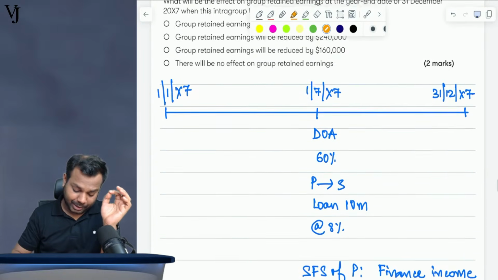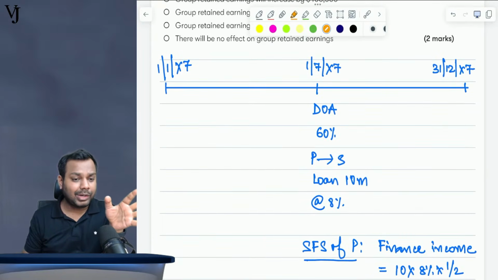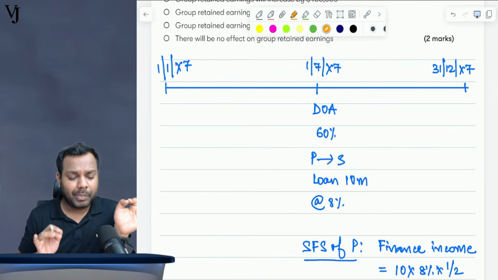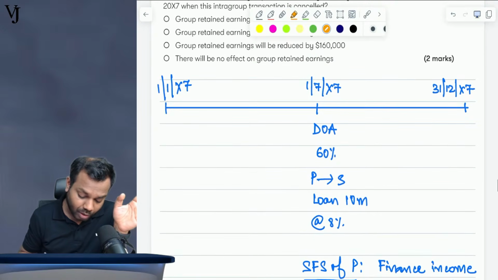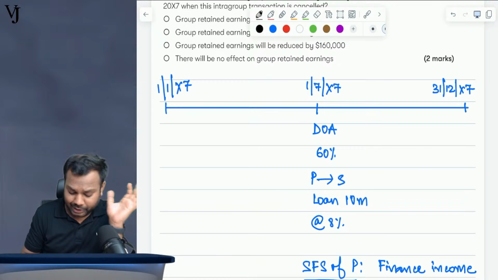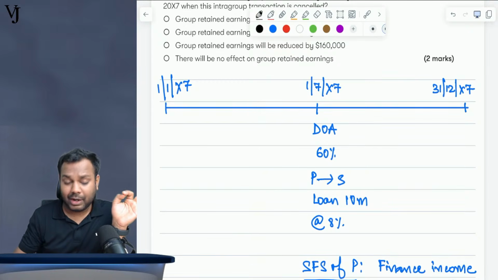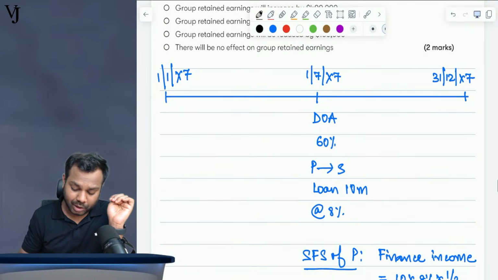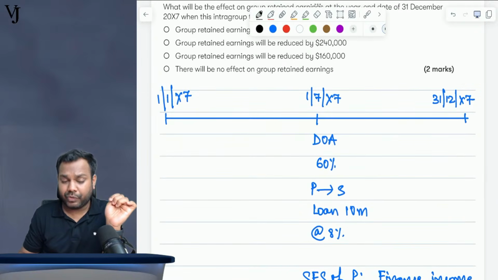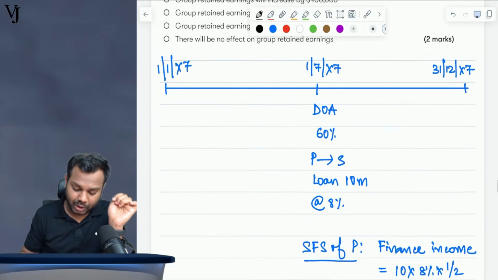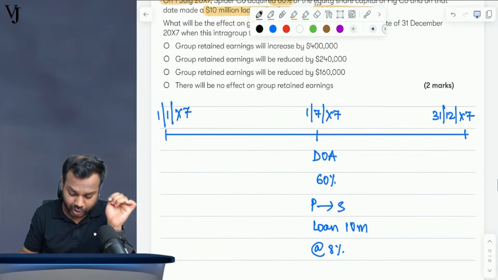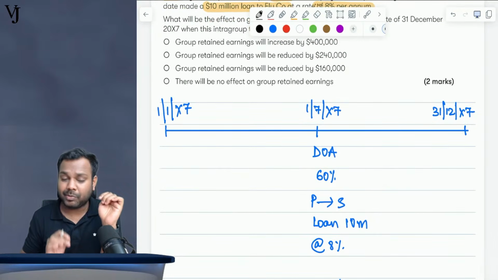Spider Company, okay, I have drawn the chart. Please look into this chart and make yourself comfortable. The year starts from 1st January 2007, ending on 31st December 2007. The date of acquisition is 1st July 2007. How much have you acquired? 60%. I will be explaining this question in depth.